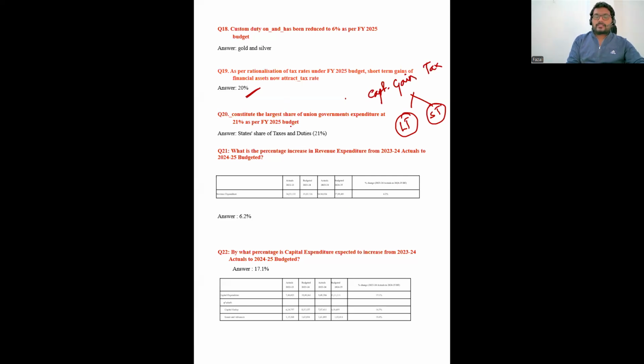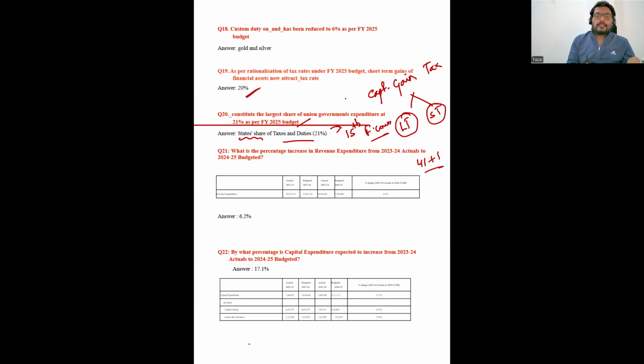Dash constitutes the largest share of union government expenditures at 21%. The largest share of expenditures includes the state share of taxes and duties. Earlier, in the interim budget, it was different, and now it is 21%. The state share of taxes and duties includes the taxes recommended by the Finance Commission, the 41 plus 1 percent that will come into this.